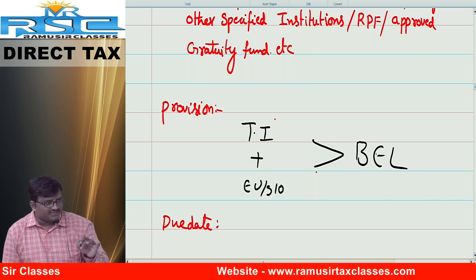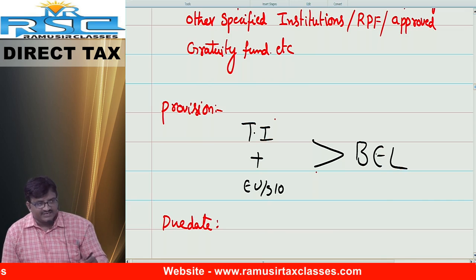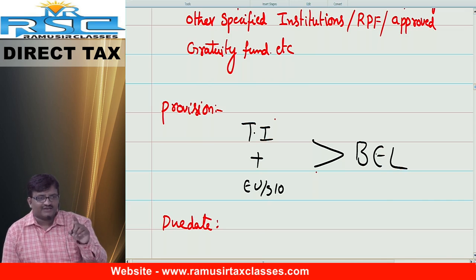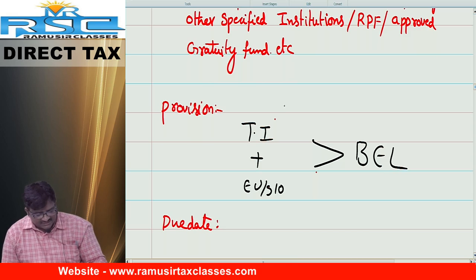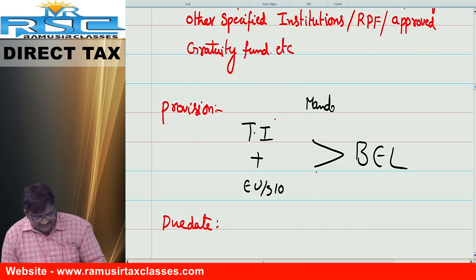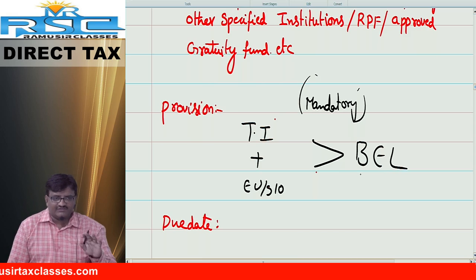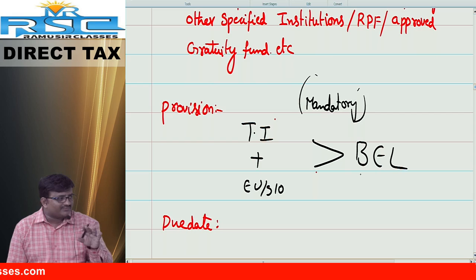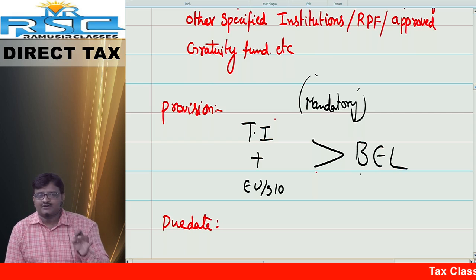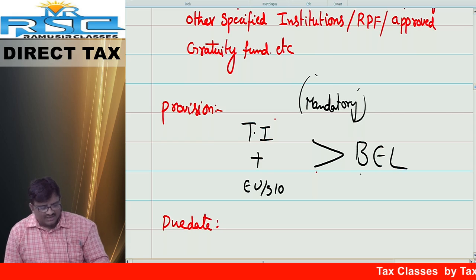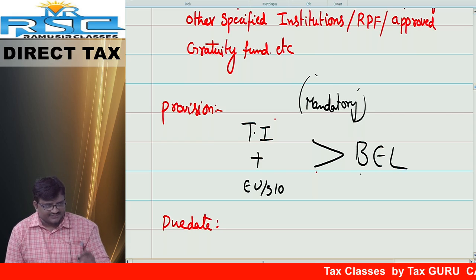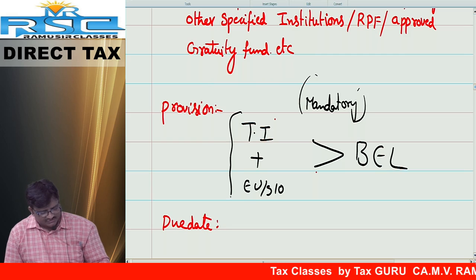But for your information, in case of certain universities, in order to claim any kind of exemption, filing of return is mandatory. In certain cases, it is mandatory to file the return of income without considering this restriction. Whether their income is less than BEL or more than BEL is immaterial; if you want to claim any kind of exemptions, you compulsorily have to file the return of income under section 139 subsection 4C. But for other organizations, this rule is applicable.